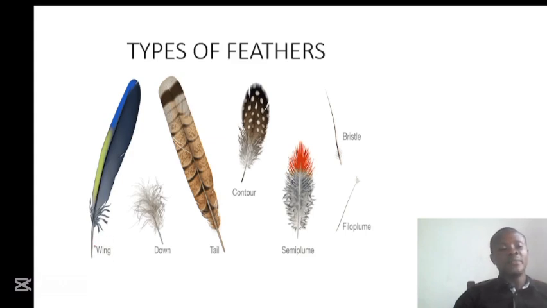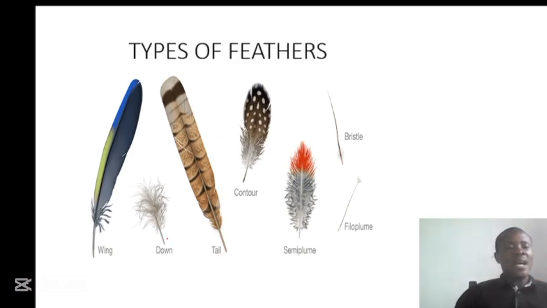We have the wing feather. This wing feather that we have, they are found on the wing and they are responsible for flight. And we have the tail feather. These tail feathers here, they are found on the tail and they are also responsible for flight.